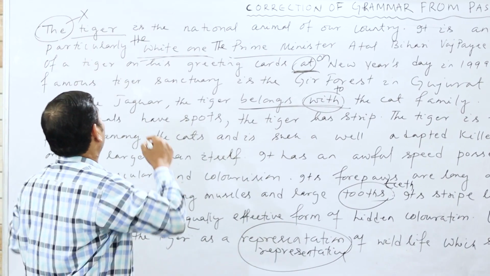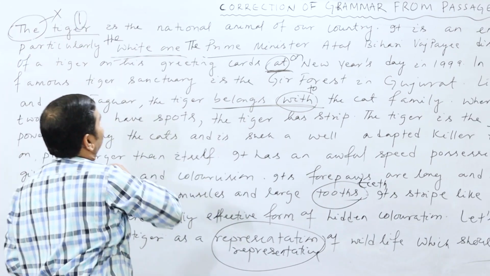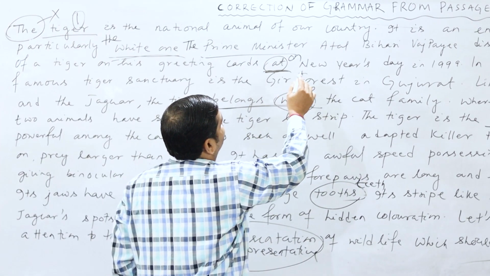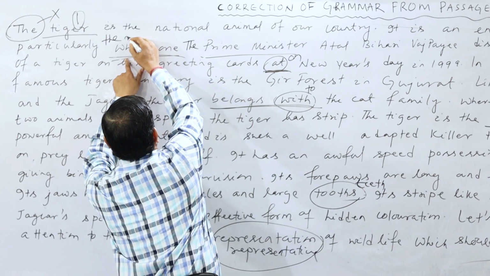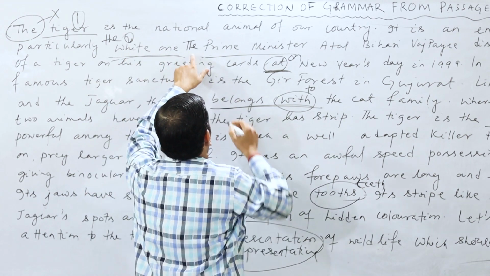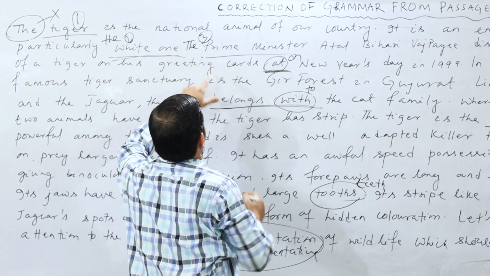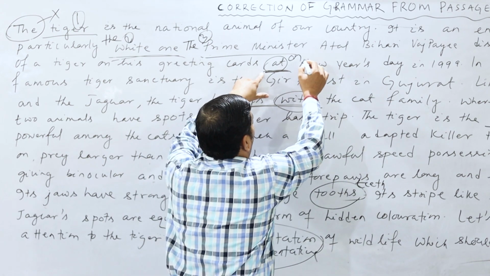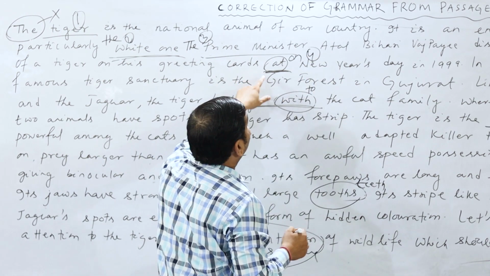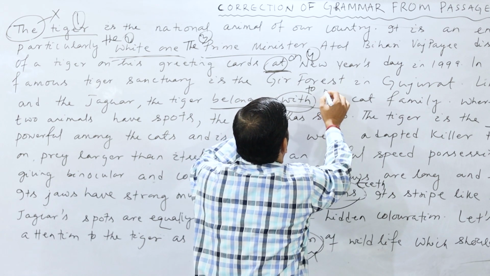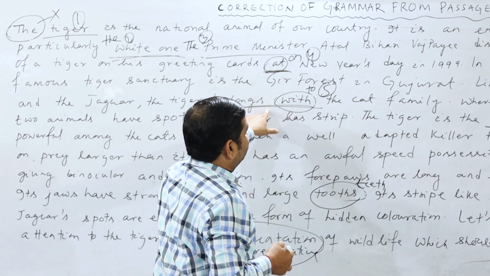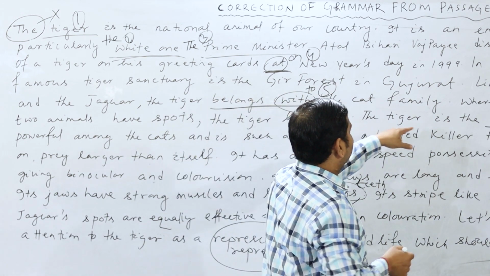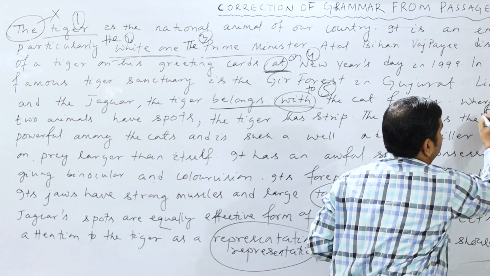All of you look. Mistake number 1, I am just pointing here. Then in this line you get mistake number 2, that is the white one. Then the Prime Minister, mistake number 3. Then on New Year's Day, that is mistake number 4. Then belongs to, it is mistake number 5. Then here biggest, this one 6th.